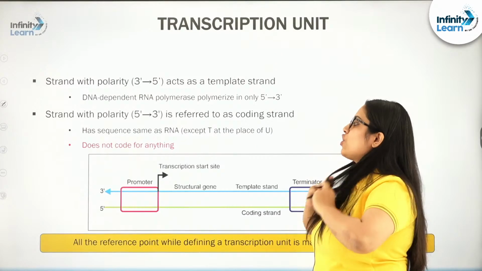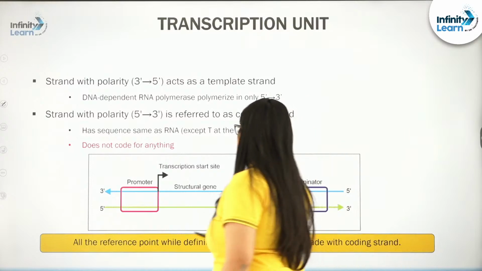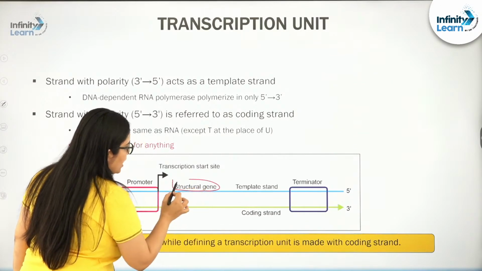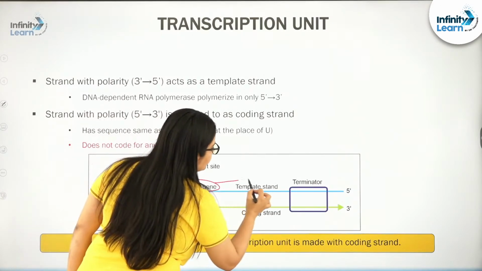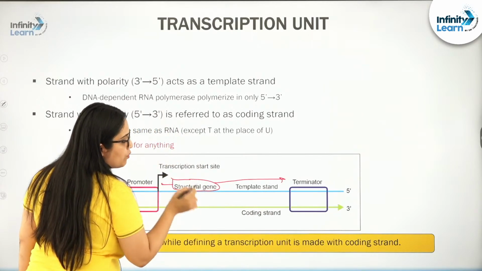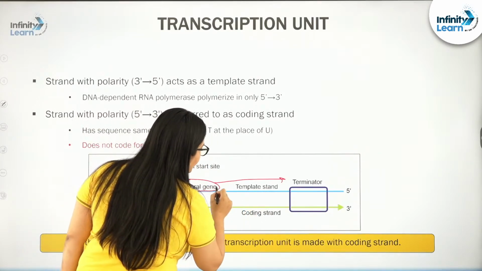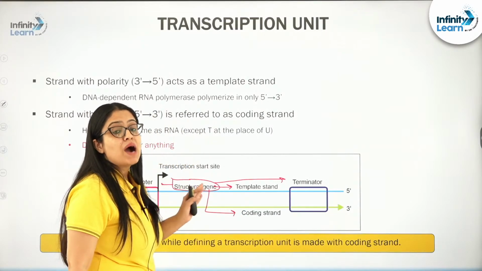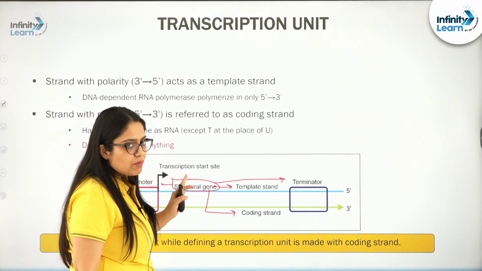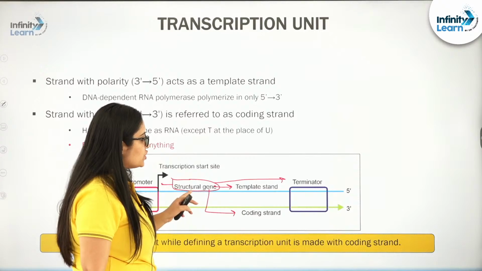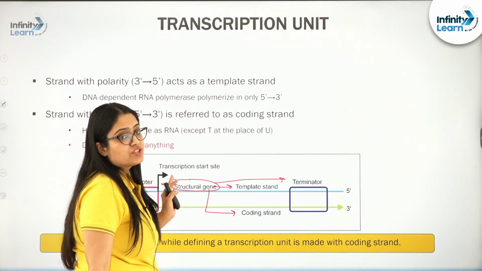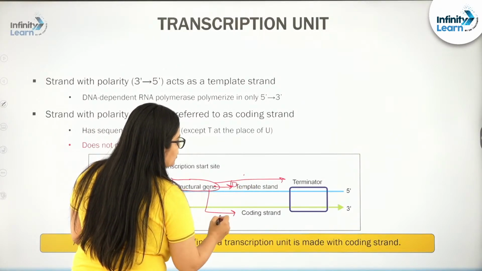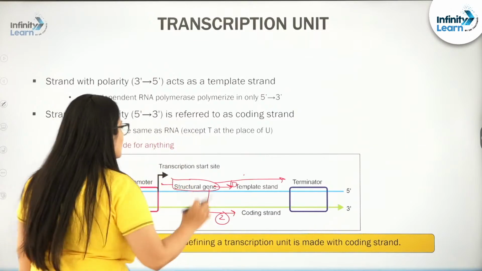See students, if we talk about the structural gene, see, this entire part is the structural gene, right. And this structural gene is made up of two strands. Structural gene has a template strand, structural gene has a coding strand. Structural gene is a part of DNA and DNA is double stranded. If I am saying the structural gene is present on DNA, that means the structural gene will possess two strands. So, structural gene has two strands. One is known as the template strand, another is known as the coding strand.